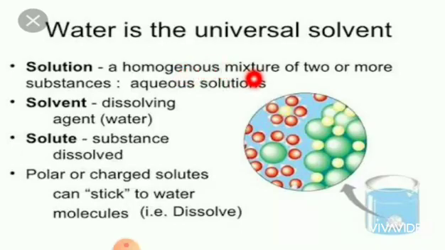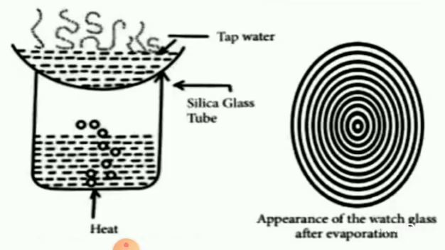What is a solution? A solution is nothing but a homogeneous mixture of two or more substances, that is, aqueous solutions. Solvent is nothing but the dissolving agent, that is, water is a solvent. Solute is nothing but the substance dissolved. Which substance? Dissolved by water, that is solute. Polar or charged solutes can stick to water molecules, that is, dissolve.